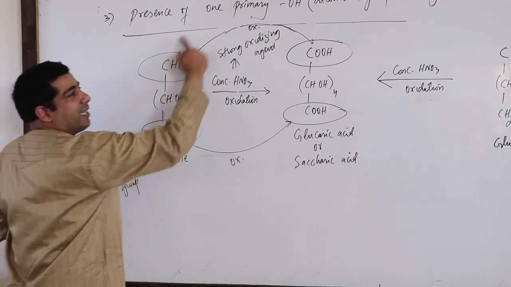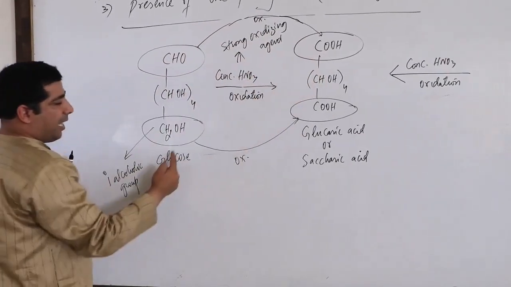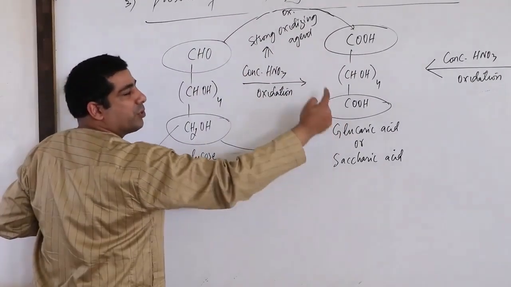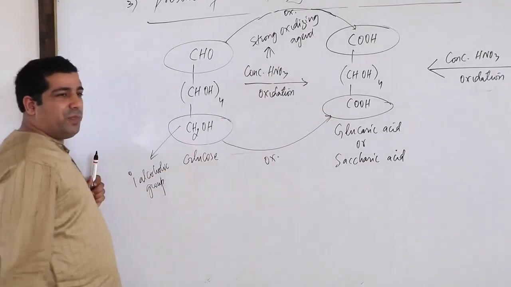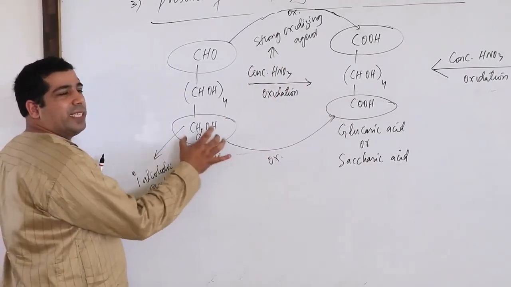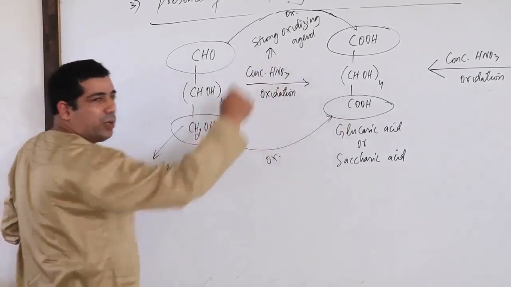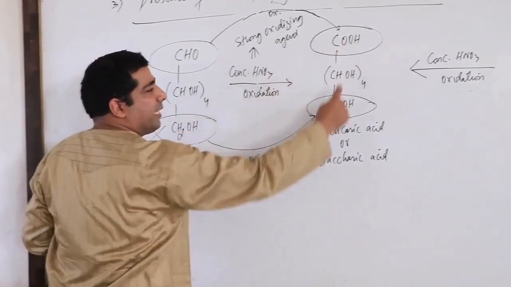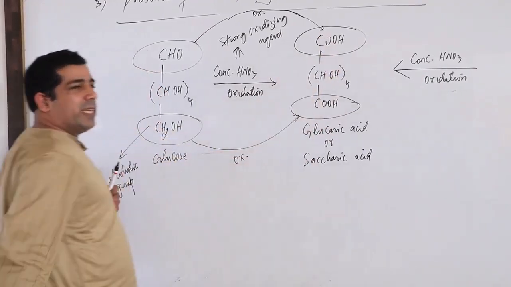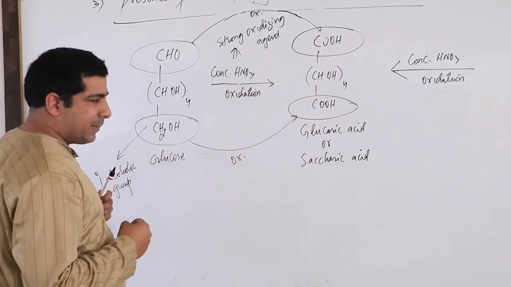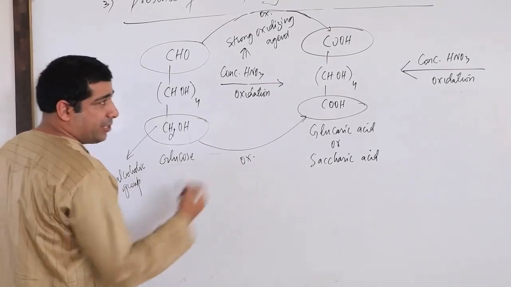Here the aldehyde is converted into carboxylic acid and the primary alcohol is also converted into carboxylic acid, which means this molecule contains a primary OH group which is converted into carboxylic acid. So how many carboxylic acids do I have here? 2. So it's a dicarboxylic acid. Correct? Now what does this reaction tell me?